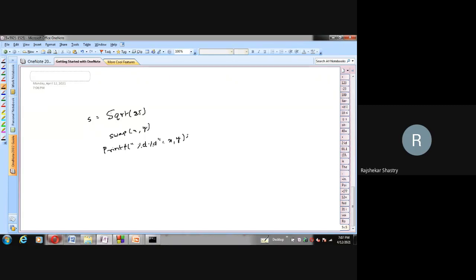Yes, Amma. Or simply this printf also. What is the specialty of this function, Amma? Yes, anyone? There are various overloaded functions for printf.